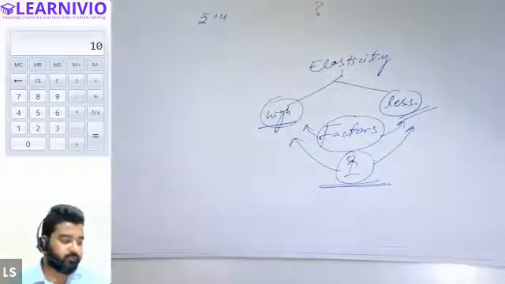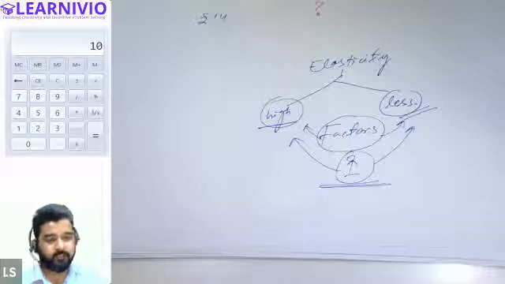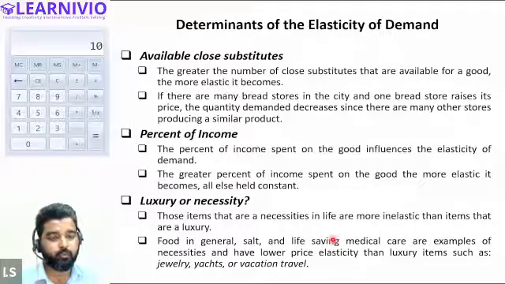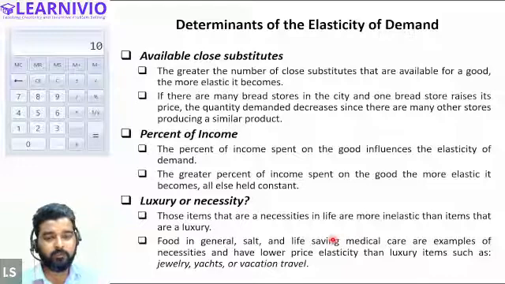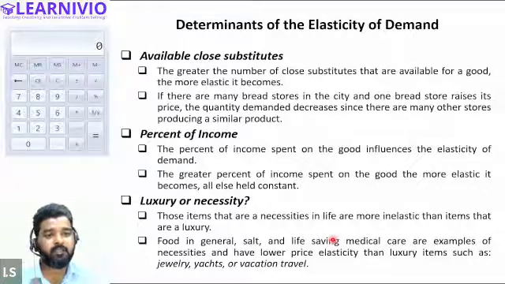Through this topic, we want to determine the factors on the basis of which it is decided whether the demand of the customer will be highly elastic or less elastic. So first is availability of close substitutes. See, whenever there are substitutes available in the market, right? If there are substitutes available in the market, then the demand of the customer will be highly elastic.